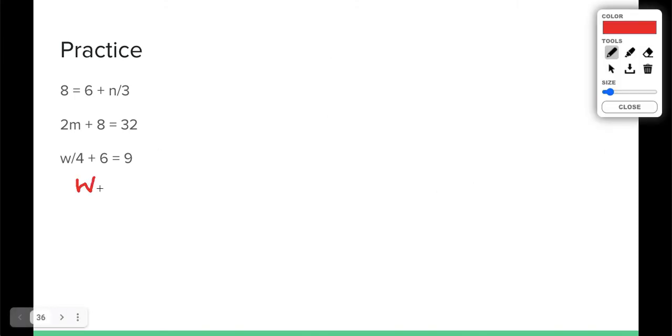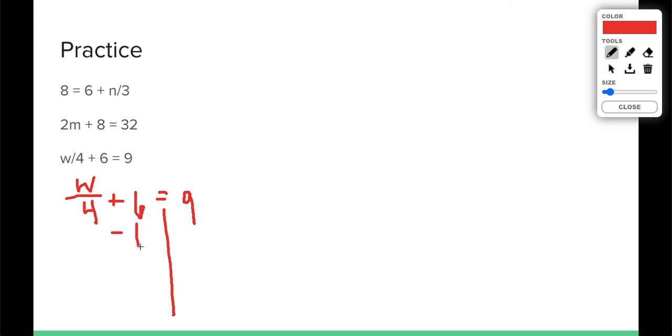Looking for an inequality, but it looks like they're all equations. Let's try this last one. W over 4 plus 6 equals 9. The great thing about equations and inequalities is the solving is very similar. So you're going to solve the same way, your answers just mean slightly different things. Pause the video if you want to try this one on your own. Press play when you're ready to see the answer.